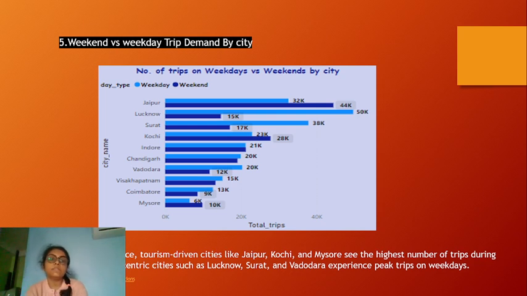Next, weekend versus weekday trip demand. Weekends are preferred for tourist cities like Jaipur, Kochi, and Mysore, so their trips are maximum on the weekends. Business cities like Lucknow, Surat, and Vishakhapatnam have maximum trips on the weekdays.